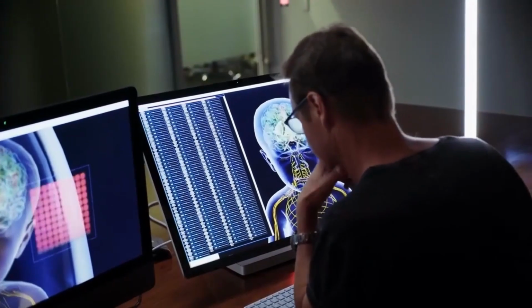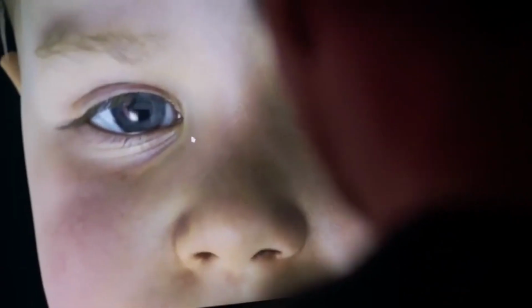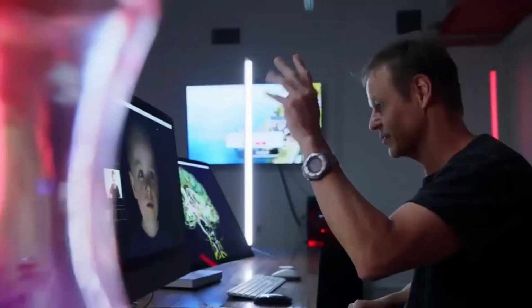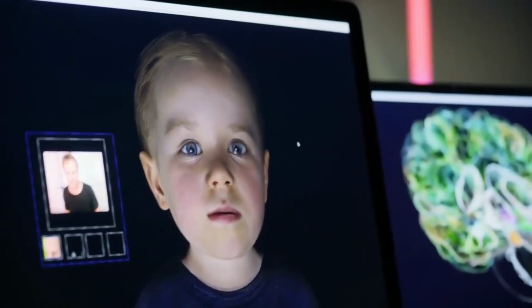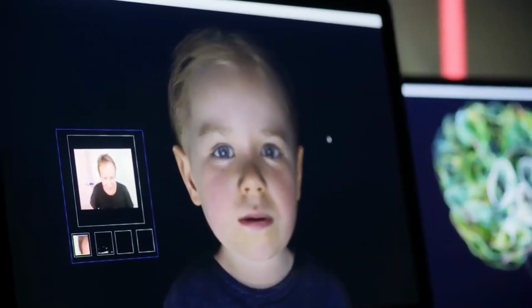So let's begin. This man named Mark Sagar is the CEO of Soul Machines, and he has created a digital twin of his daughter. Baby. Ooh. What can you see? So Baby X is a lifelike simulation of a toddler. Hey, are you excited to be here? She's actually seeing me through the web camera. She's listening through the microphone. Ooh. Yeah. Baby X is about exploring the nature of how would we build a digital consciousness if it's possible. We don't know if it's possible, but we're chipping away at that problem.